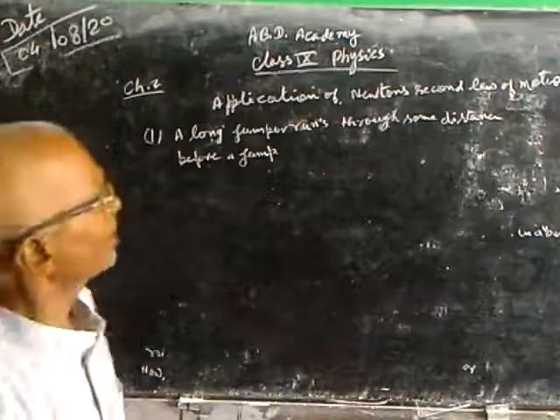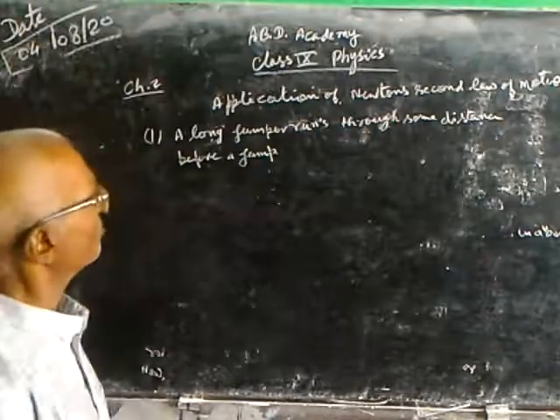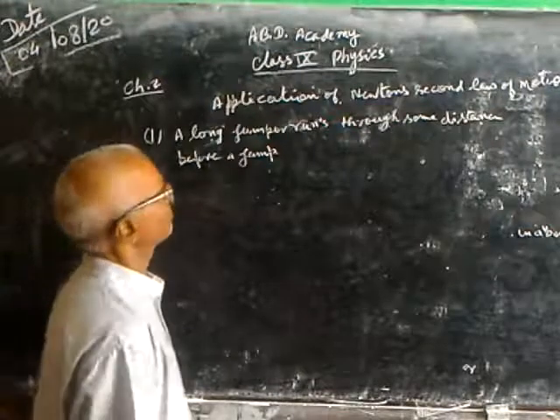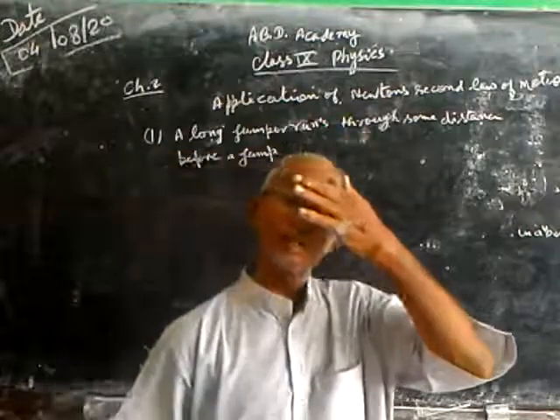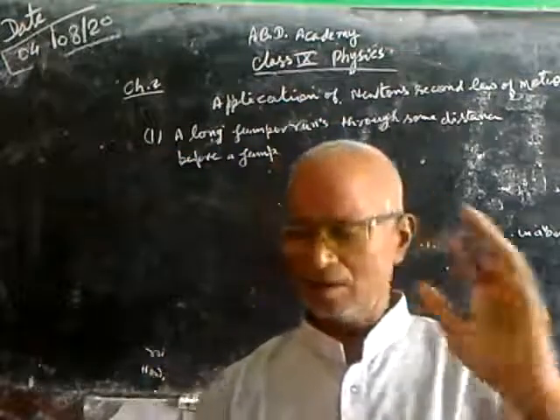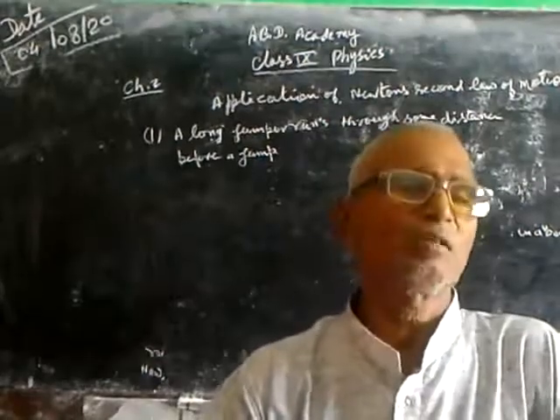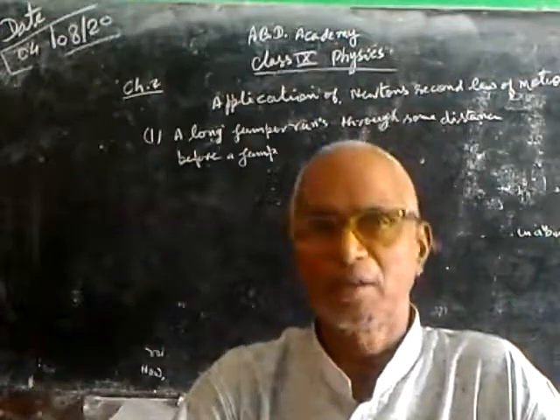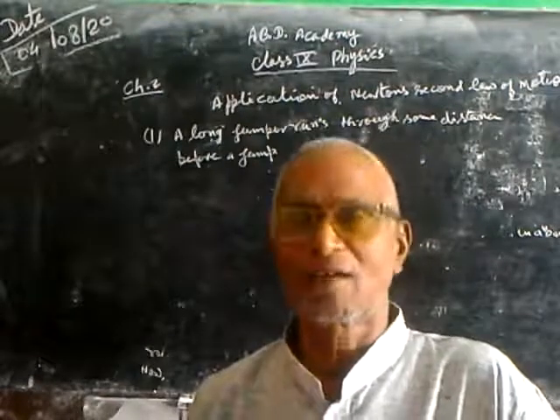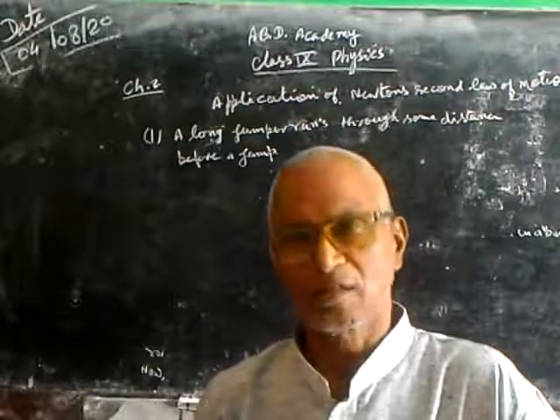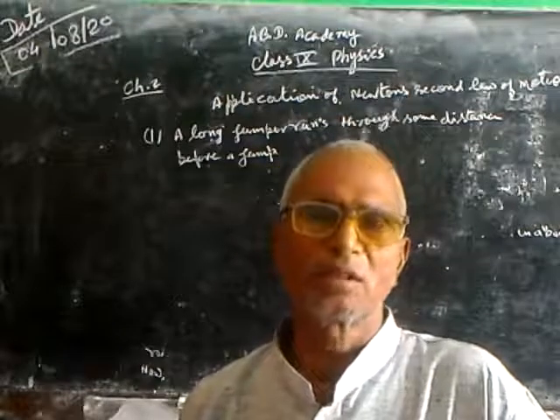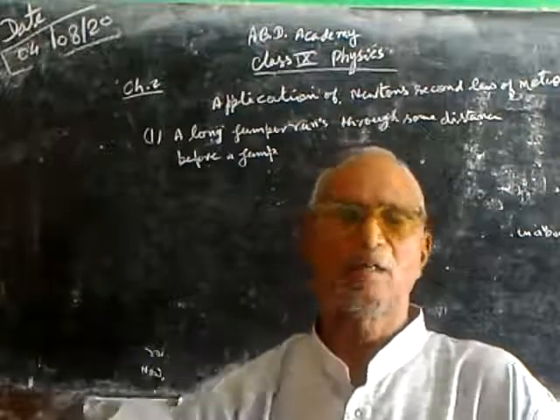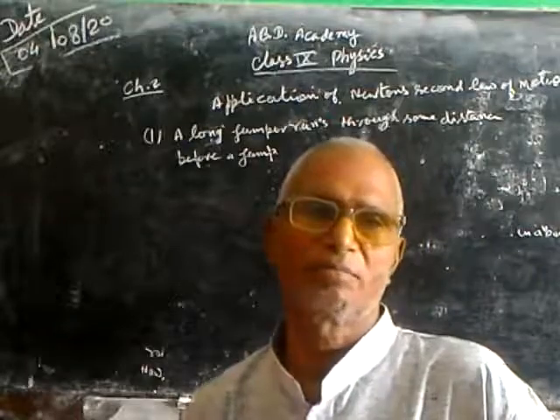Application of Newton's second law of motion. A long jumper runs some distance before a jump. It is because he acquires momentum, because momentum is the product of mass and velocity of the body, and when the jumper runs some distance he acquires a greater velocity, and his mass is constant, so due to more momentum he becomes able to perform a longer long jump.